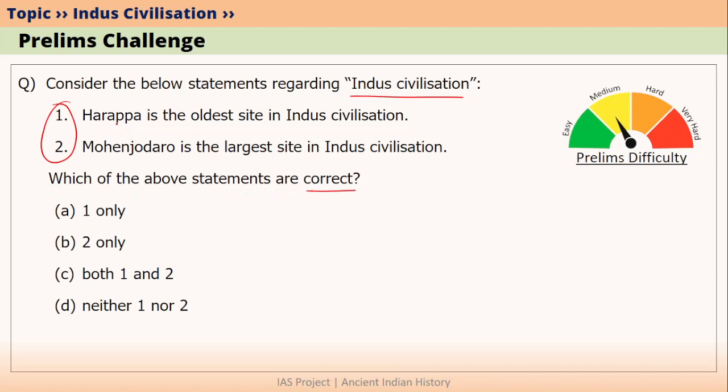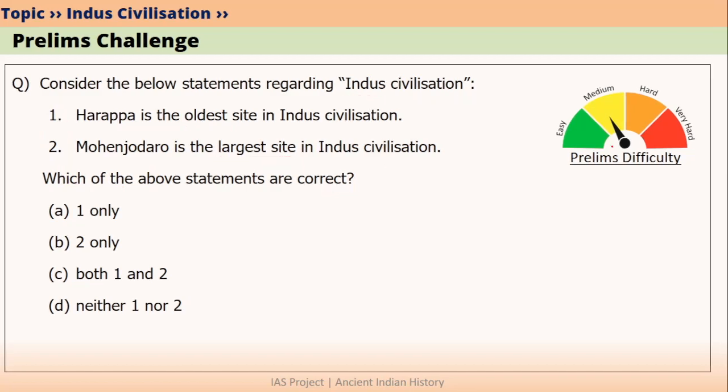The first statement is Harappa is the oldest site in Indus Civilization. The second statement is Mohenjo-daro is the largest site in Indus Civilization. Four options have been given. If you know the answer, you can answer in the comment section. You will be learning about this answer in this video.